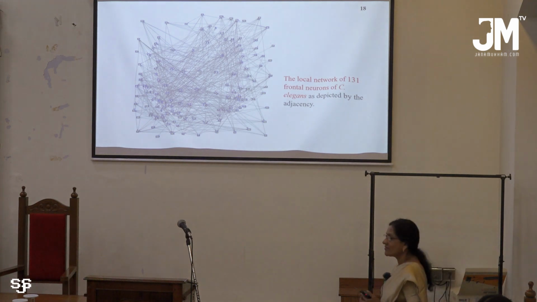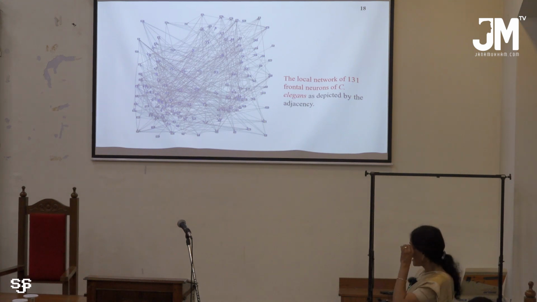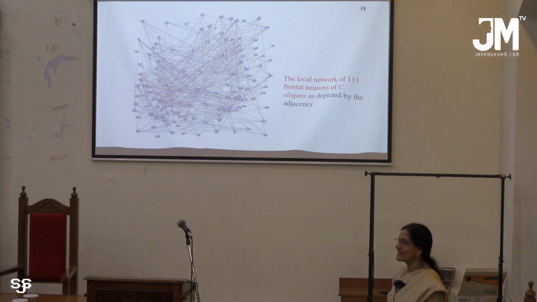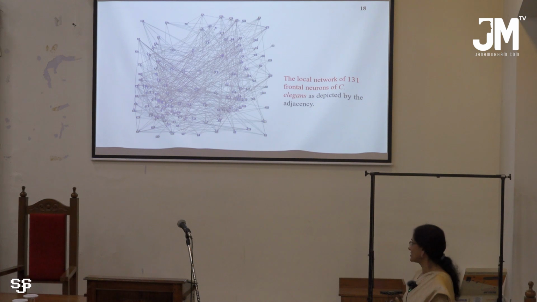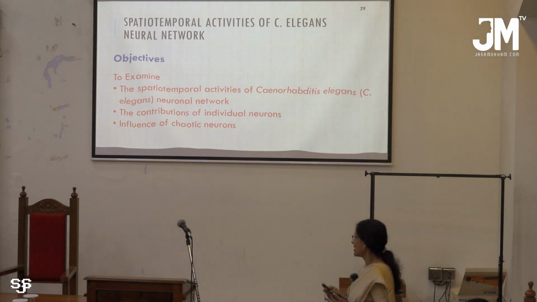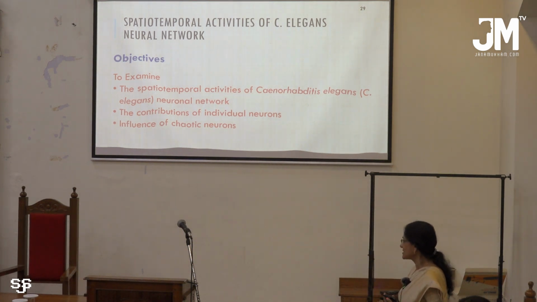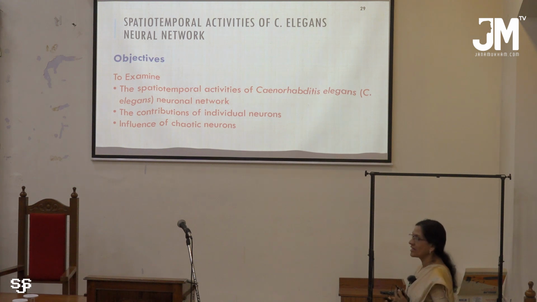Now we are examining only 131 frontal neurons, and the adjacency matrix is already given in the literature, already observed by electron microscopes, and the adjacency matrix is defined like this. They are connected in this way. So we have found out the spatiotemporal activities of C. elegans. Now we will examine the contributions of individual neurons and the influence of chaotic neurons.